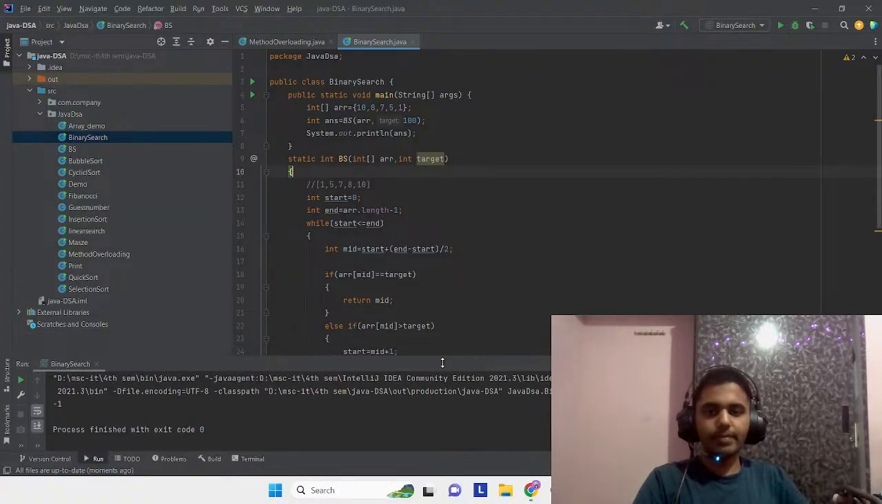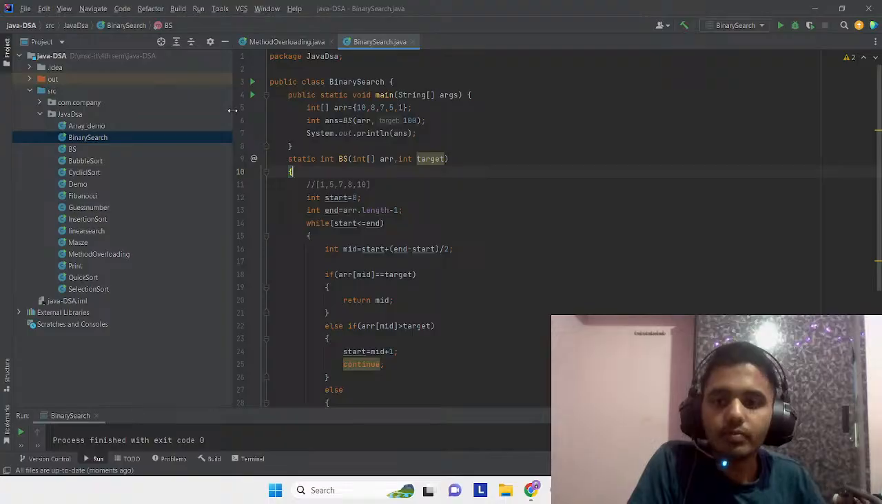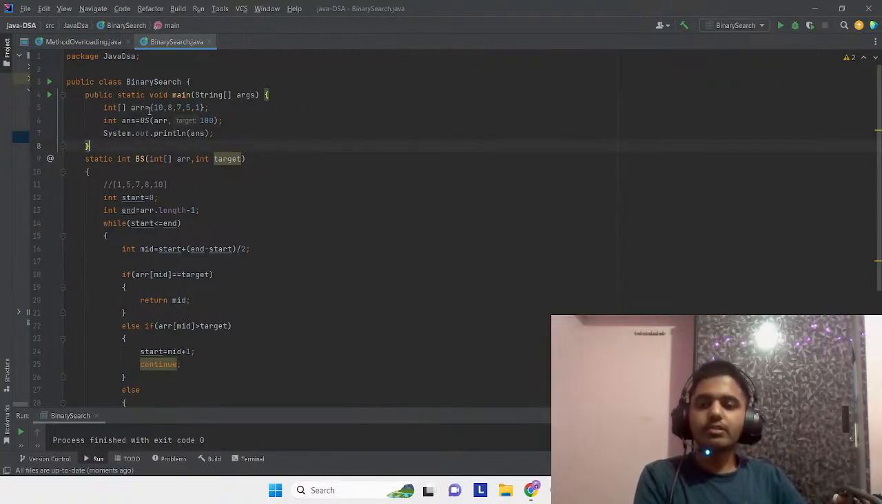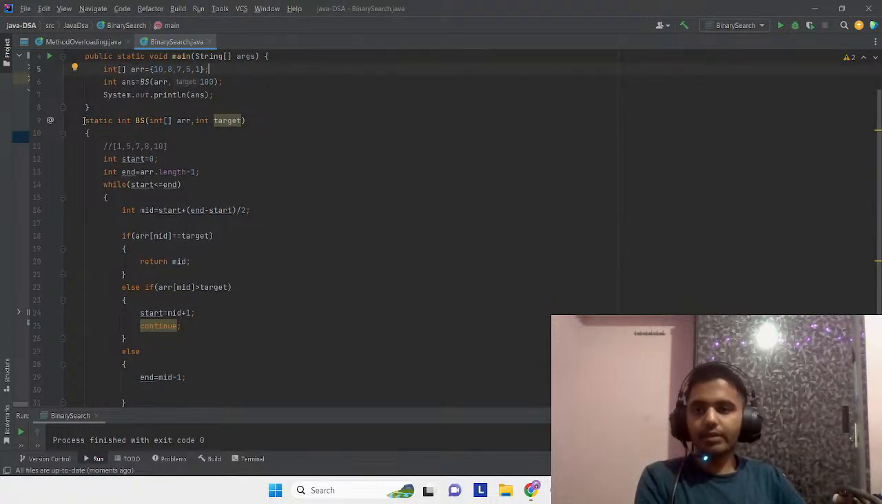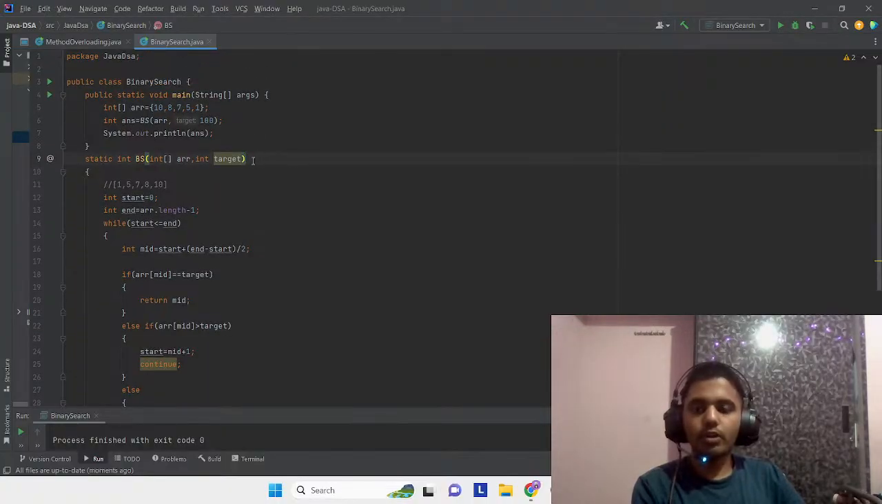Yeah, it's telling us -1. So what is happening over here? Let's see. We are creating an array, right? Which is not sorted, something like 10, 8, 7, 5, 1. And then we have created a method which is binarySearch. What we are passing here is an array and a target value. So we are trying to find some target in our specified array.